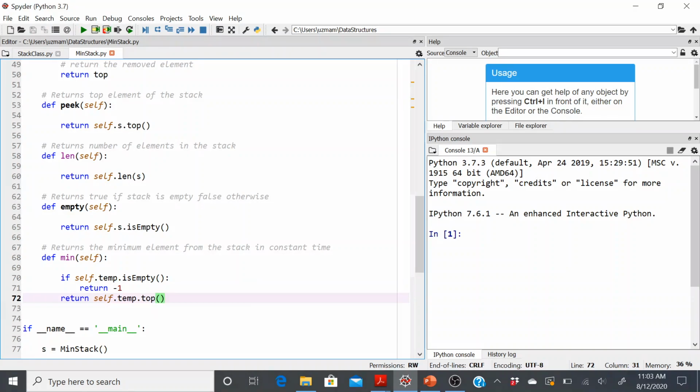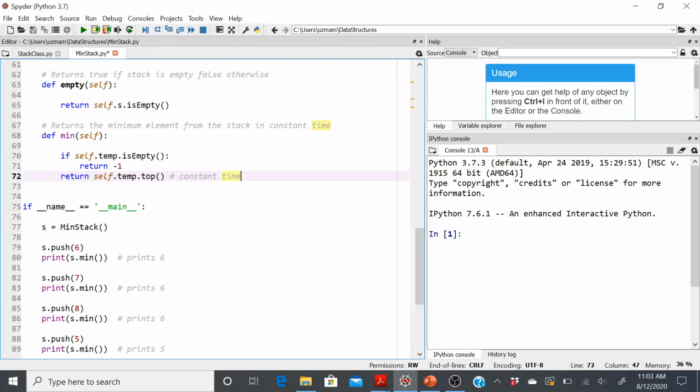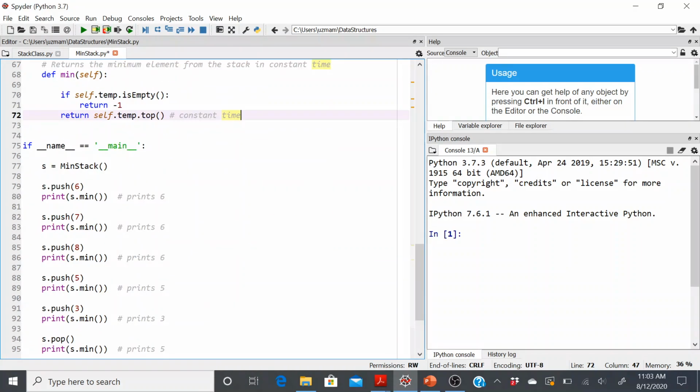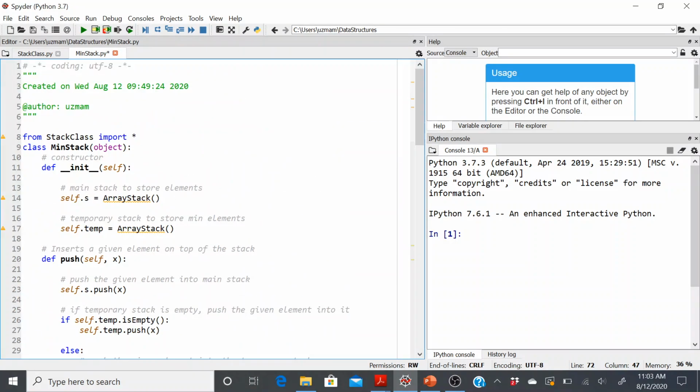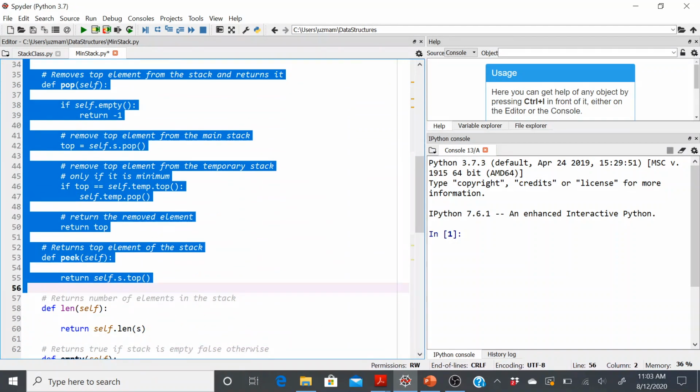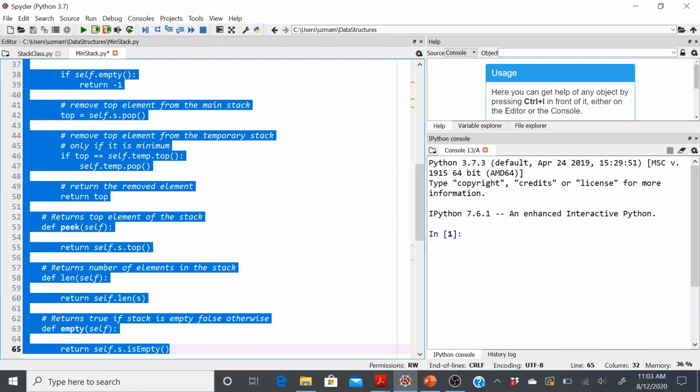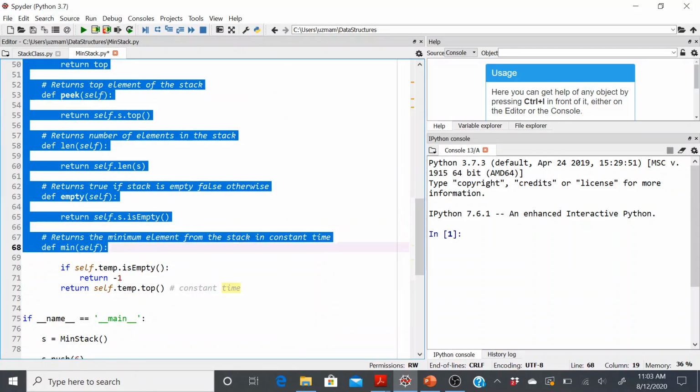And maybe I should write this down here, that this is constant time. And this is what was asked. So this is in constant time. Okay, let's test this stack with a certain series of pushes, and let me not run the entire thing, rather run them step by step so that we understand how this is happening. So this is the testing part finally.